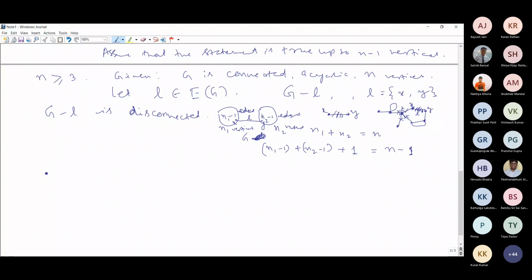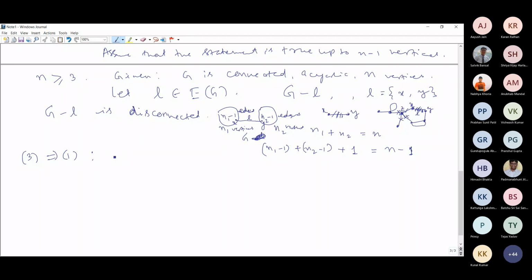Next, third implies first. Third one means, again you remember, it is connected, N vertices, N minus 1 edges. This is what we are assuming. We have to prove that it is a tree. Tree means which condition do we have to prove now? Which condition is left? Oh, okay, the acyclic condition only we have to verify.